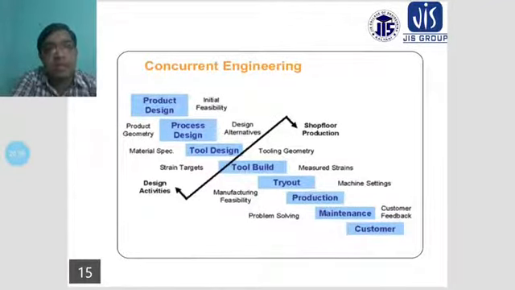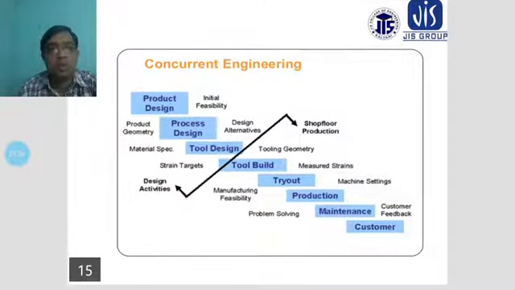And another thing, the tool geometry also will be considered, that is, what is the rake angle, what is the clearance angle, what is the shank, what is the flank, and whether the cutter wear will be done or not. So how many rake angles, the orthogonal rakes, the principal cutting edge angles, all things also will be considered according to the tool geometry when the tool is designed properly and the tool is built.